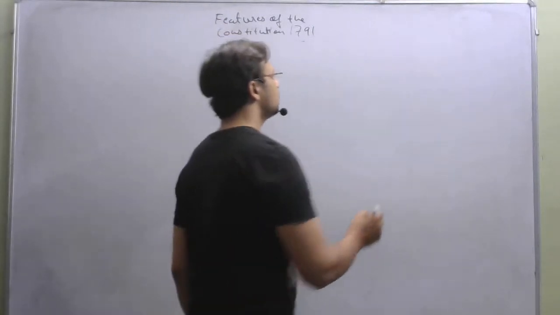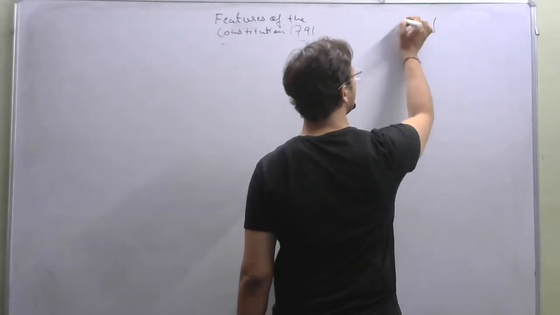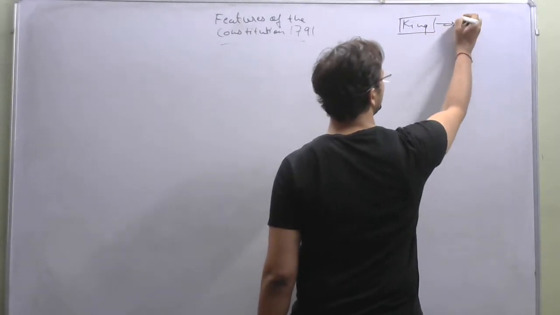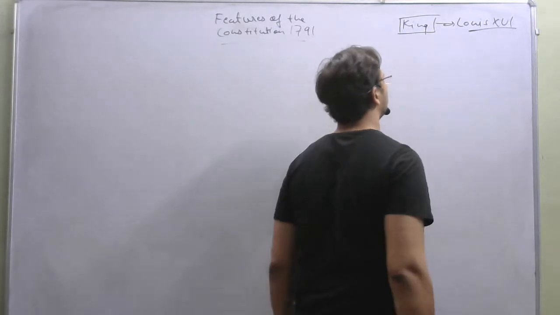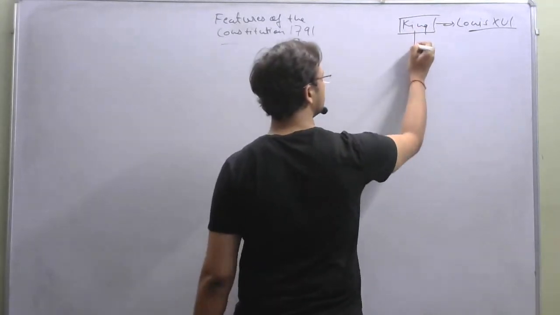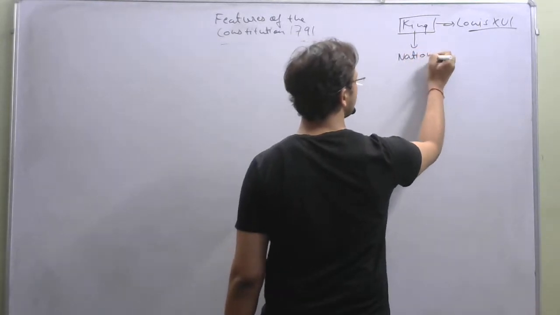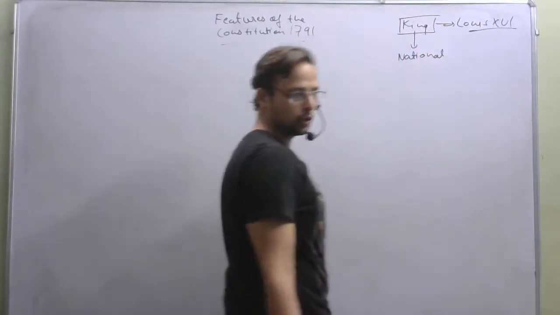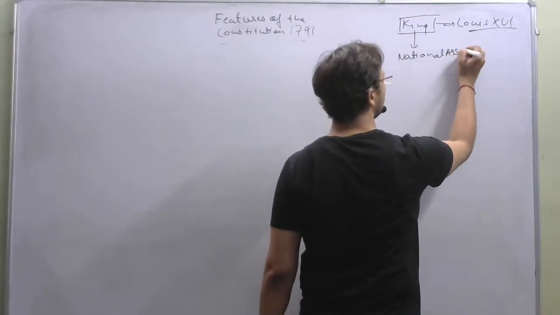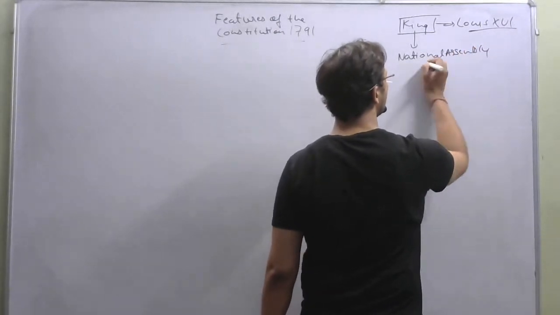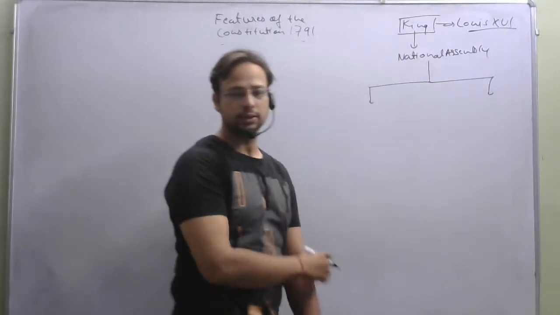The head of the state was known as king. That was Louis 16 at that time. After the king came the National Assembly. The National Assembly was elected by voting. Below the National Assembly were two types of citizens.